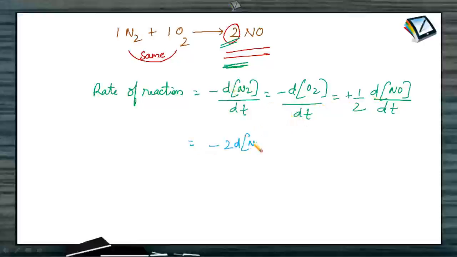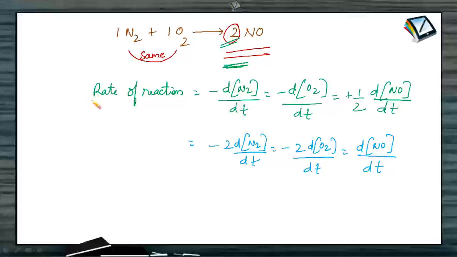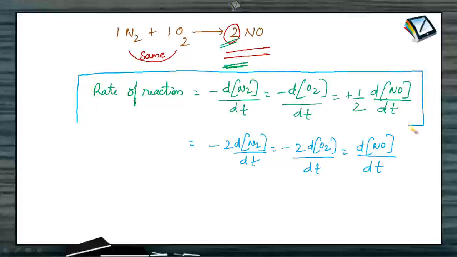Minus 2 dN2 by dt equals minus 2 dO2 by dt, which is equal to dNO by dt. So to make it very simple, while we are writing the rate of reaction in terms of any of the concentration species, we need to divide the rate of reaction defined with any of that reactant or product by the stoichiometric coefficient of that reactant or product involved in the reaction.